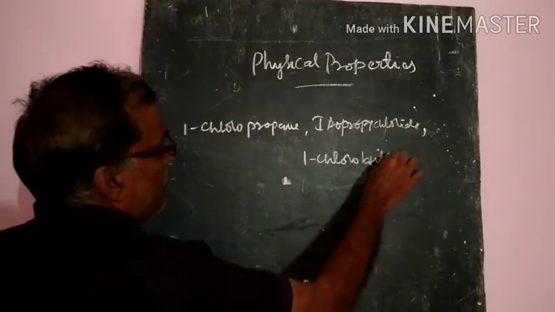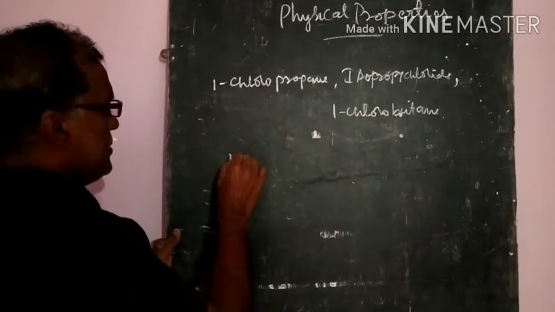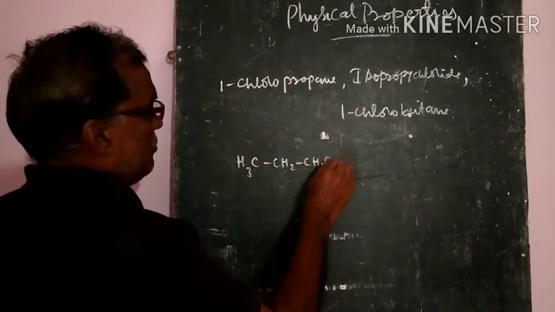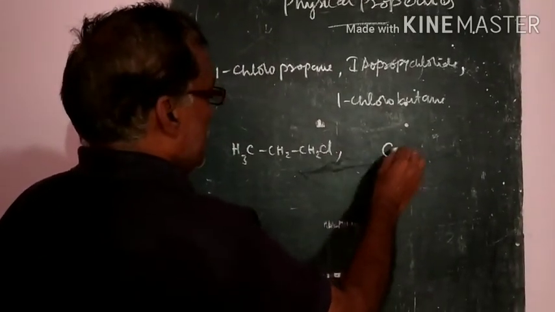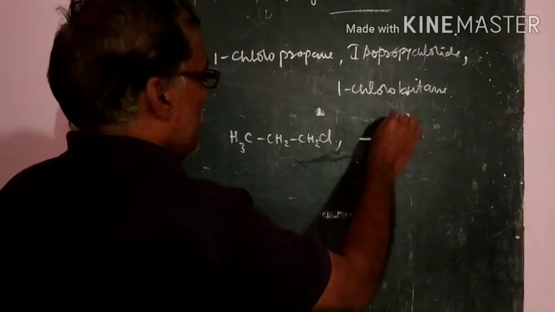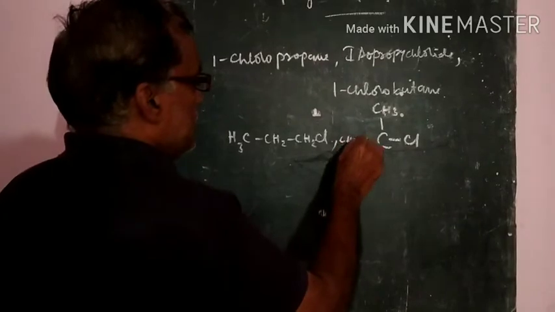So observe it. Chloropropane, propane means CH3, CH2, CH2, Cl, that is 1-chloropropane. Isopropyl chloride means the two carbon atoms, 1, 2, here 1 Cl, here CH3, here CH3.